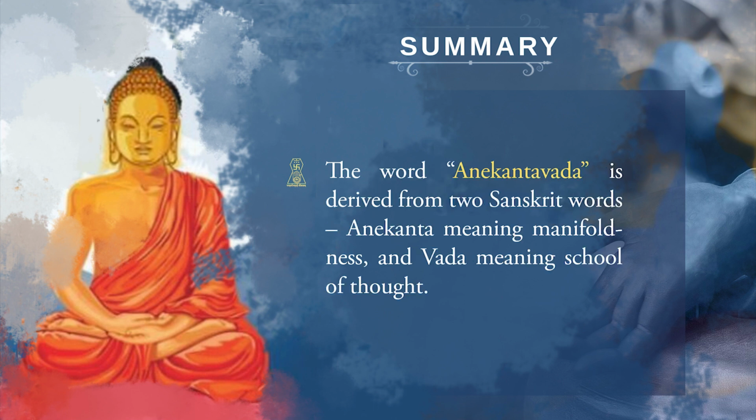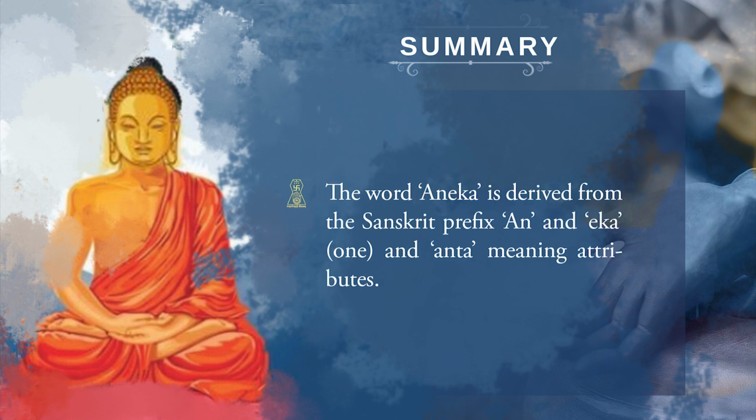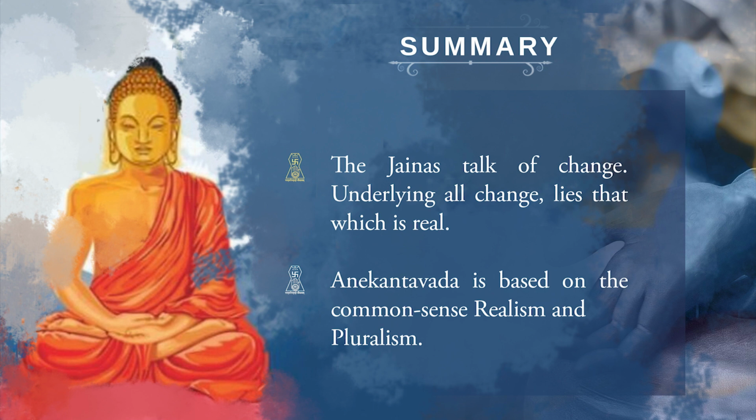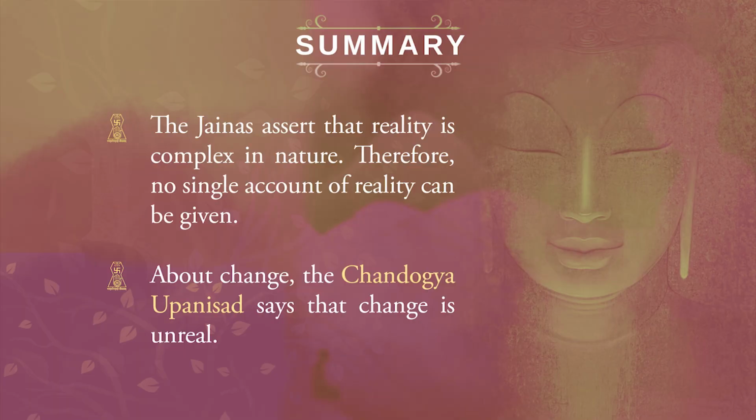The word Anekantavada is derived from two Sanskrit words, Anekanta, which means manifoldedness, and Vada, which means school of thought. Again, the word Aneka is derived from the Sanskrit prefix an, eka, one, and anta, meaning attributes. The Jaina talks of permanence underlying all changes, which is real. Anekantavada is based on common sense realism and pluralism. The Jaina asserts that reality is complex in nature, and that is why no single account of reality can be given.